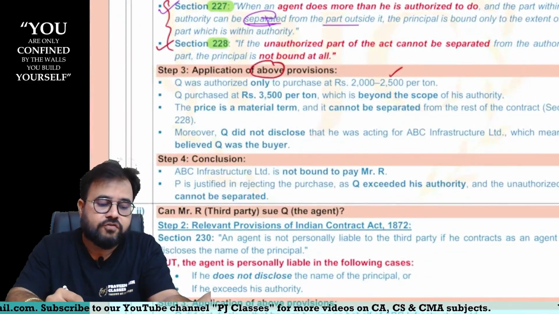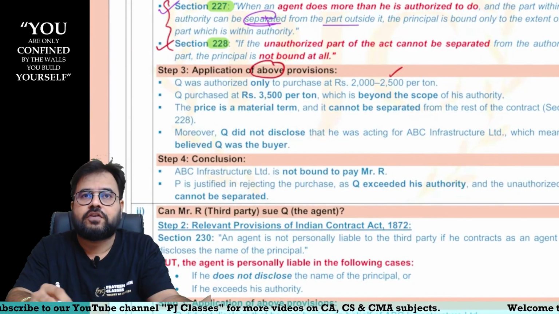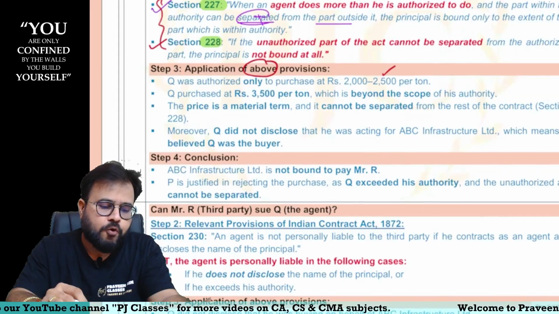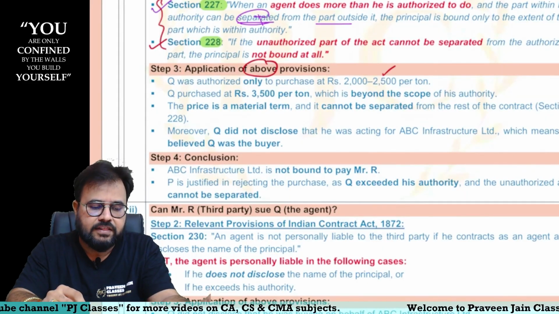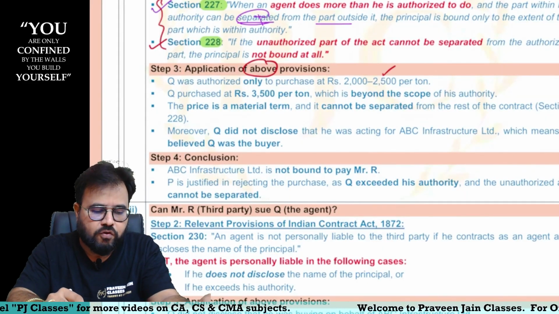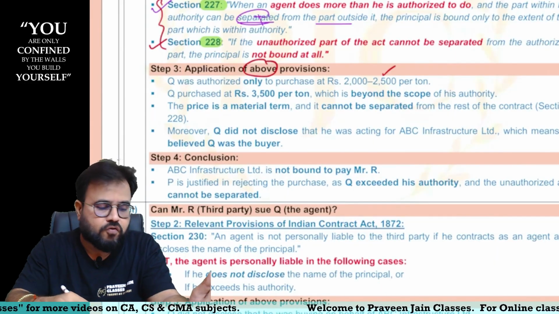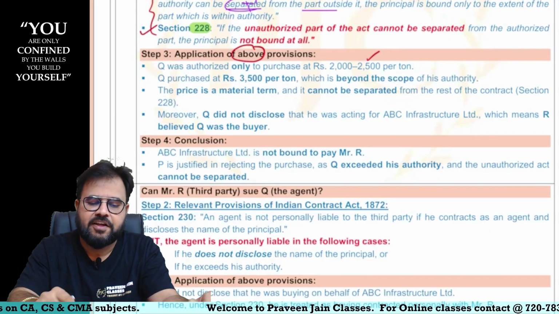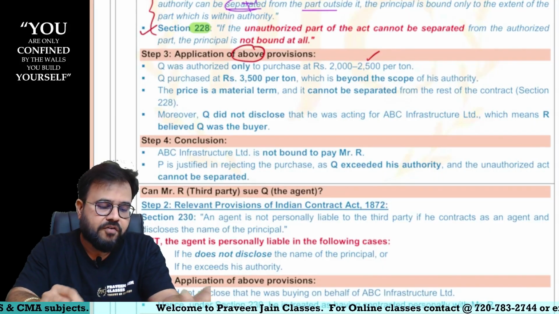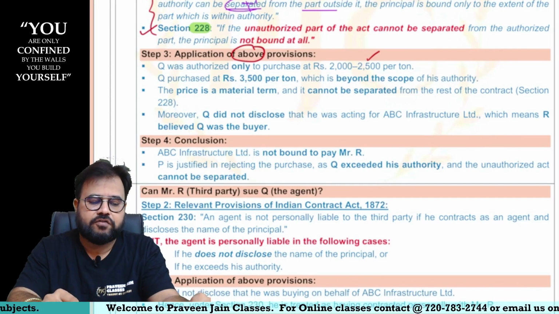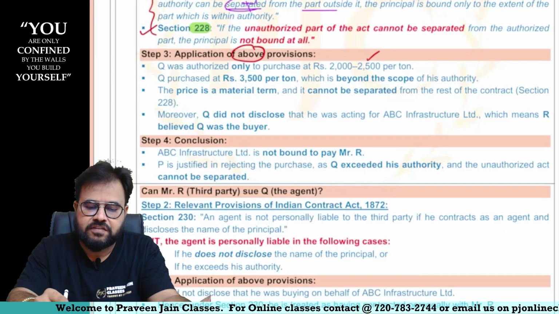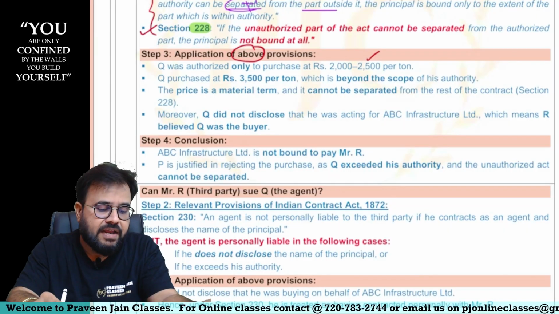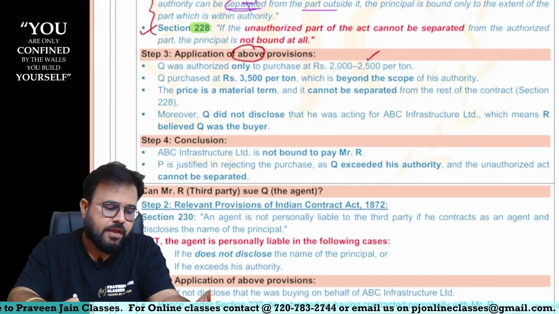Q was authorized only to purchase at rupees 2000 to 2500 per ton. Q purchased at rupees 3,500 per ton, which is beyond the scope of his authority. The price is a material term and it cannot be separated from the rest of the contract, sir. Moreover, Q did not disclose that he was acting for ABC Infrastructure, which means R believed Q to be the buyer, sir. So what is the conclusion?